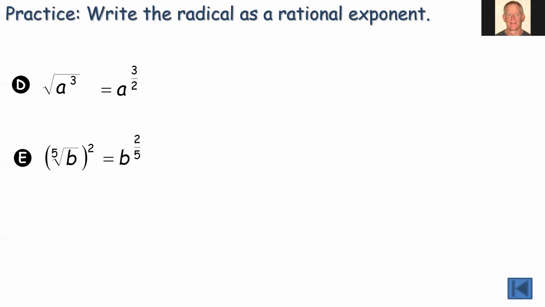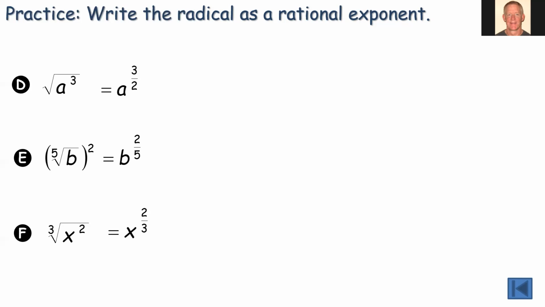Let's try this one. So we're going to have b to the 2/5. We're taking the 5th root. Our index is 5. That goes in the denominator. And the last one, cube root of x squared. So we're going to have x raised to the 2/3 power.